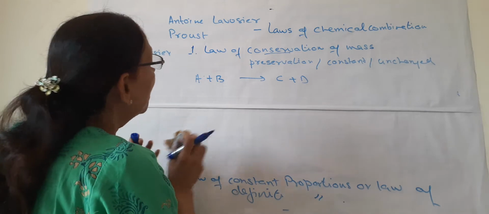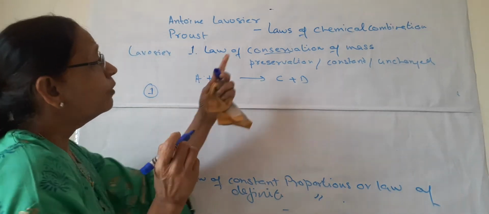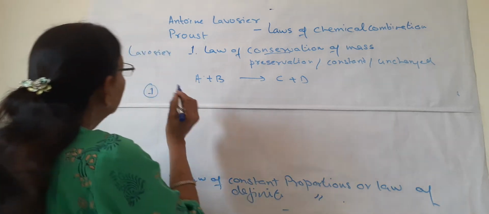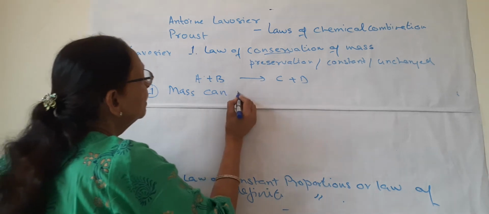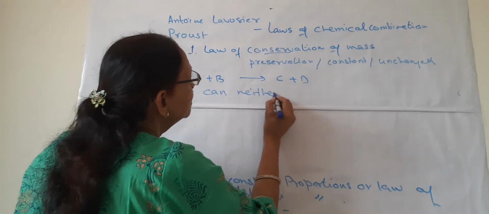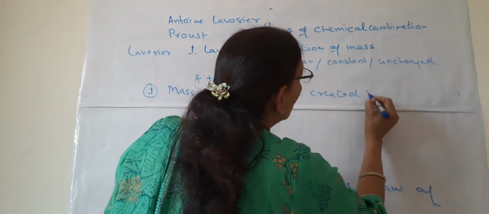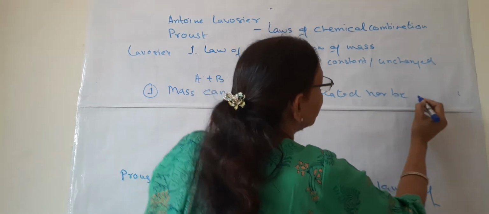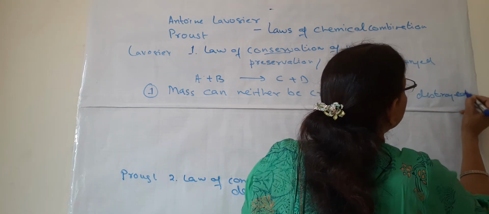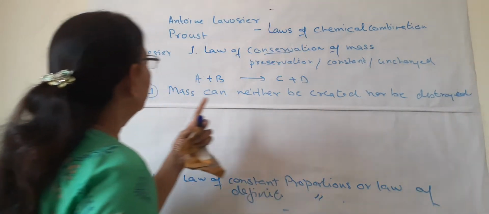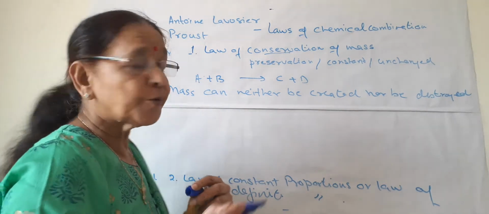So there are two definitions. We can write two definitions of the law of conservation of mass. The first is: mass can neither be created nor be destroyed. So this is the first definition. Mass can neither be created nor be destroyed.